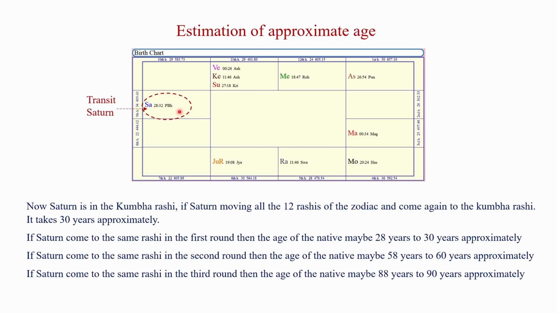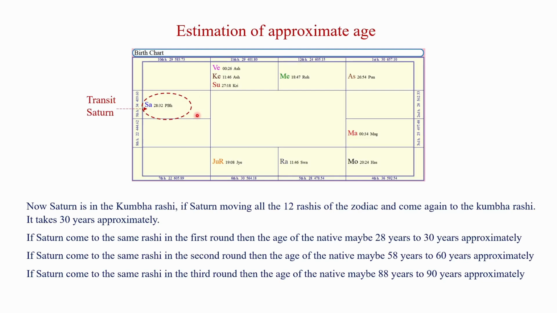The Karma Karaka, Saturn, stays 2.5 years in one Rashi. Hence, Saturn takes 30 years to move through all the 12 Rashis of the zodiac. This means Saturn crossed 12 Rashis. So, the age of the native will be 12 times 2.5 years, which is equal to 30 years approximately.